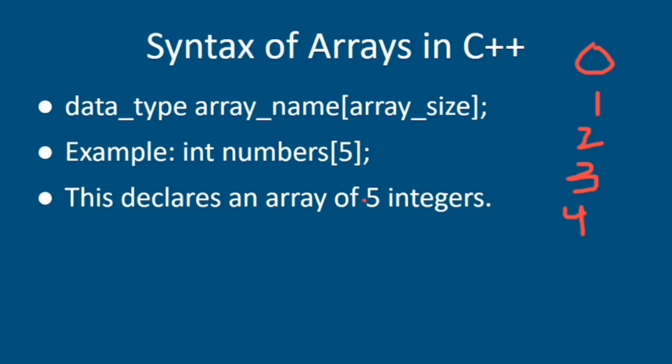Declaring an array of five integers means we can store five integer values in this particular array. We can store many values according to our need. If we want to store a thousand values, we just replace the size with a thousand.